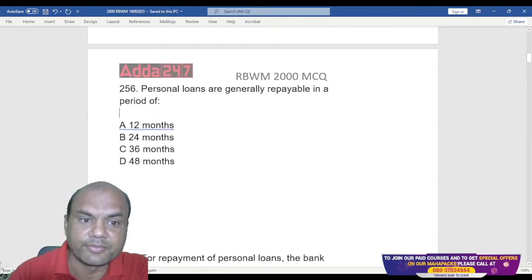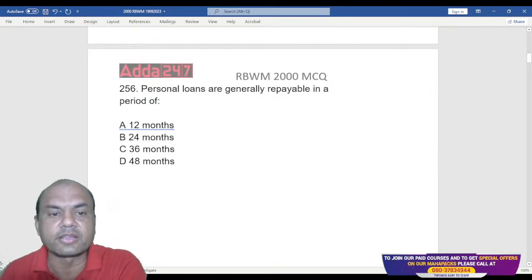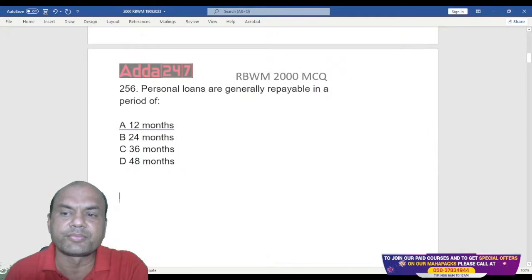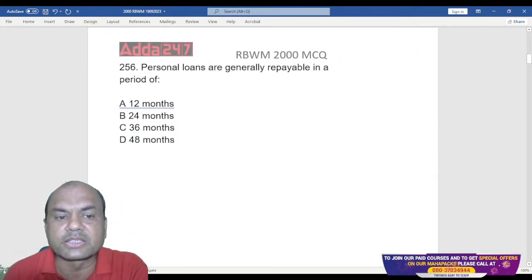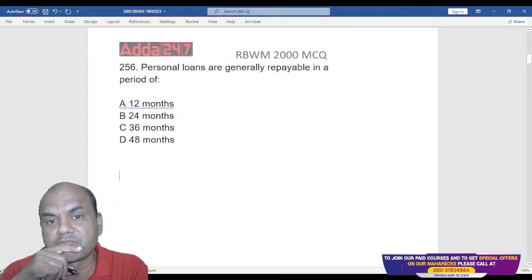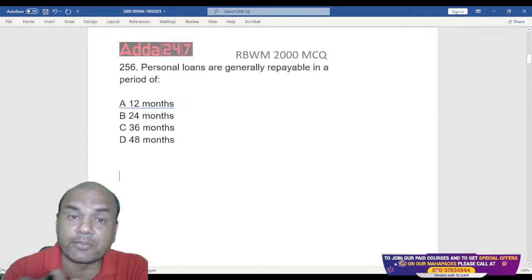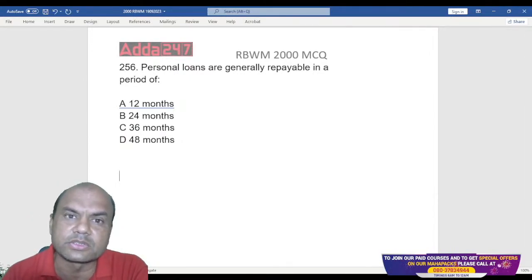Next one. Personal loans are repayable in a period of what? 12 months, 24 months, 36 months, 48 months. Generally, I'm talking of generally. Any bank can give personal loans for 5 years also.